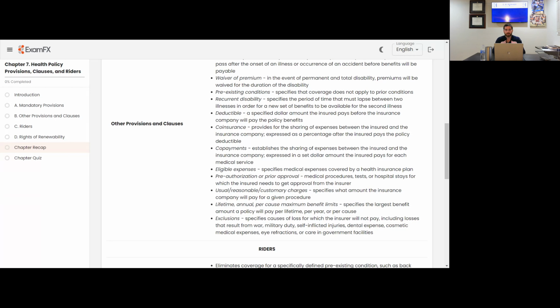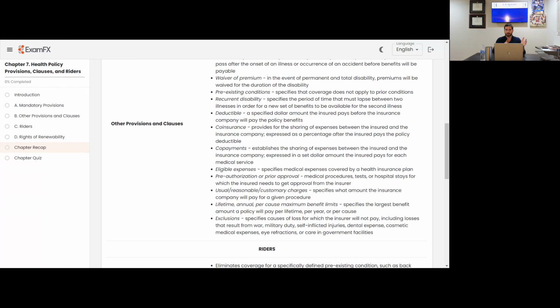Usual, reasonable, customary charges specifies what amount the insurance company will pay for a given procedure. Lifetime, annual, per cause maximum benefit limits specifies the largest amount of benefit a policy will pay per lifetime, per year, per cause. So, that's when they're really going to limit the maximum amount of insurance that they'll pay for specific people, years, lifetime, and causes.